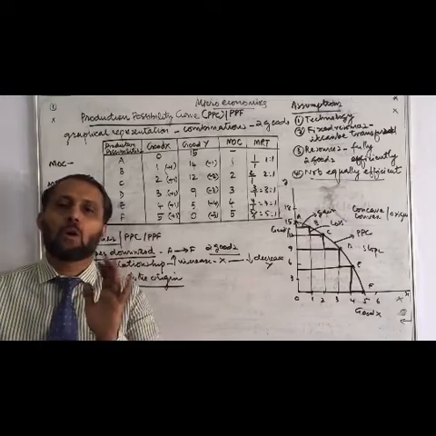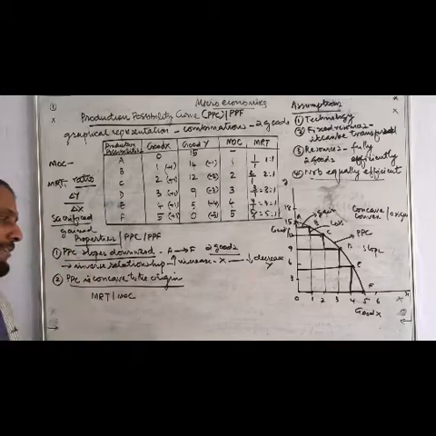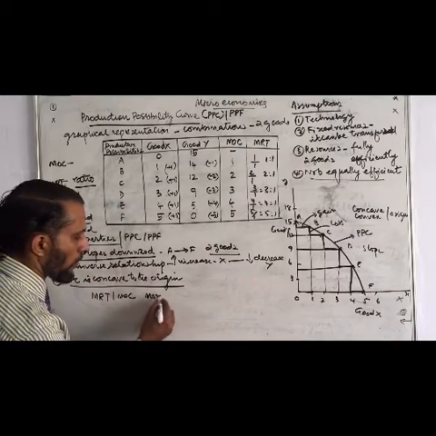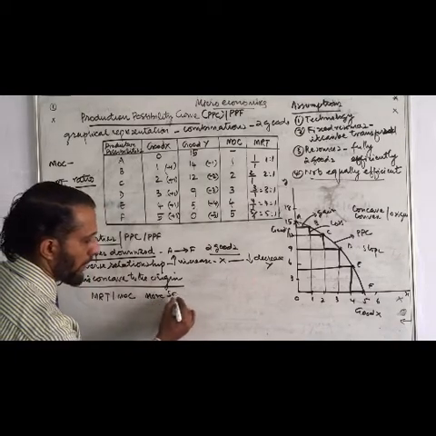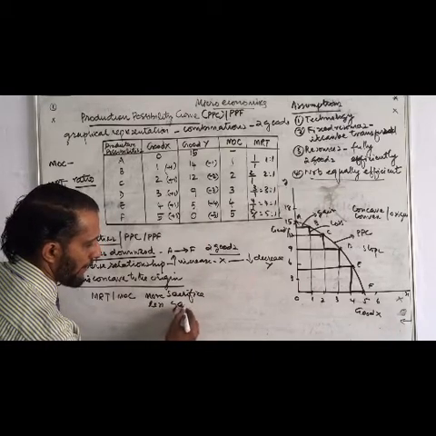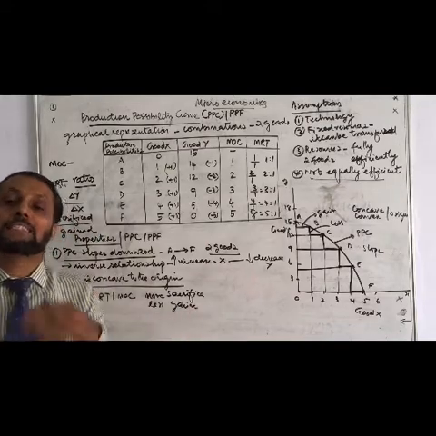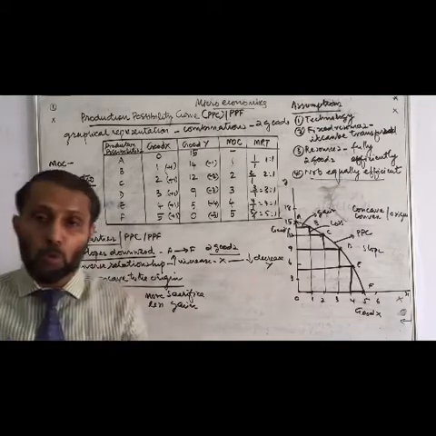So more sacrifice is required to get less gain. More sacrificed, less gained. Gaining is less, sacrifice is more.